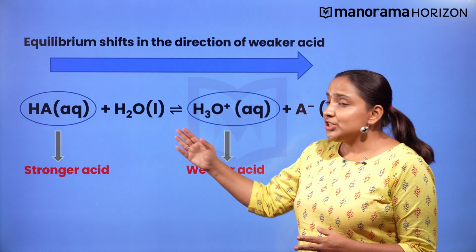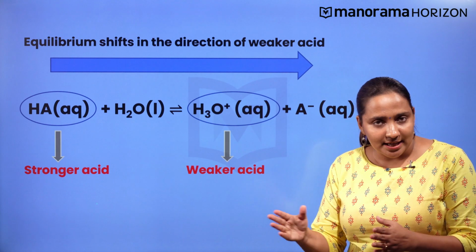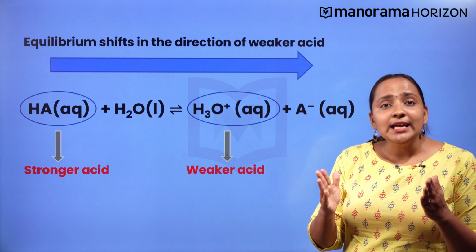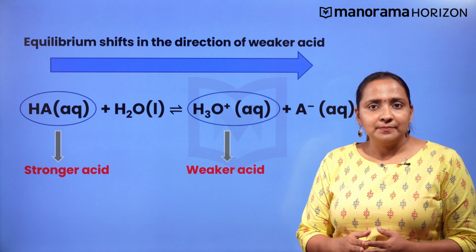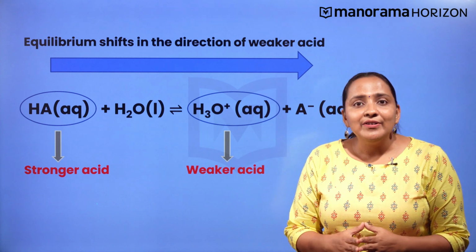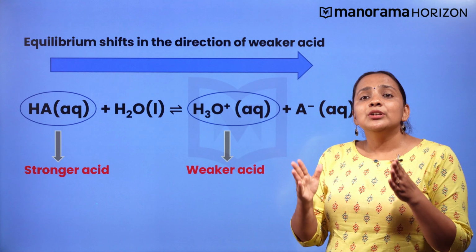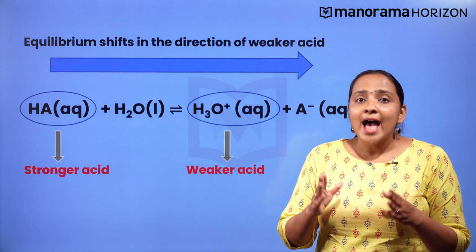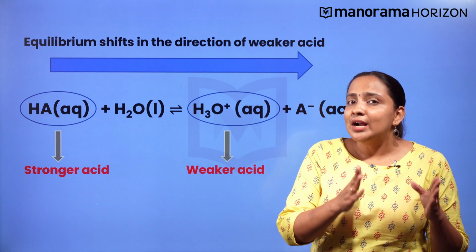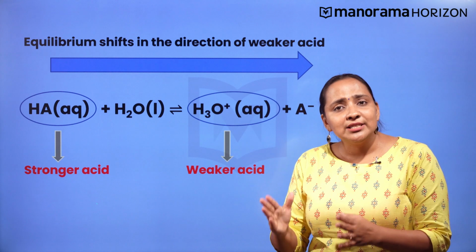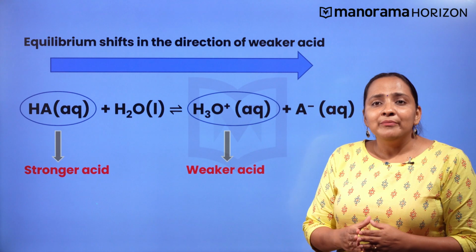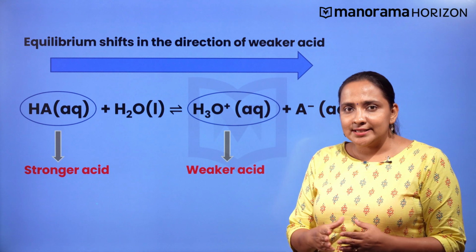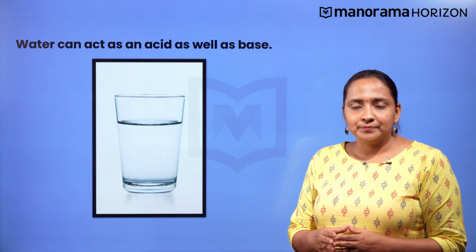Let us say HA is a stronger acid than H3O+, then the equilibrium will shift in the direction of the weaker acid. Then HA will donate protons and not H3O+, and the solution will mainly contain A- and H3O+ ions. We can say that equilibrium will shift in the direction of the weaker acid, that is H3O+.